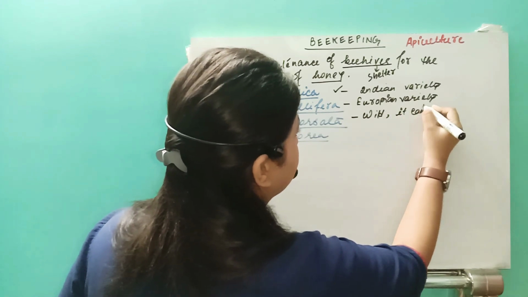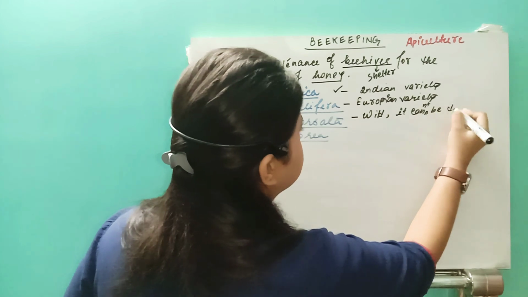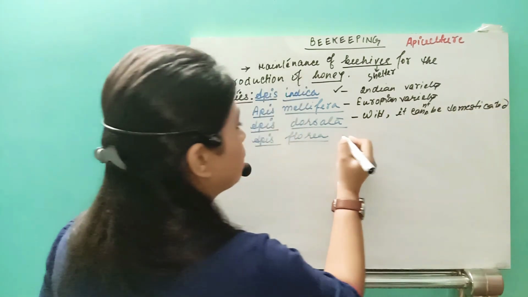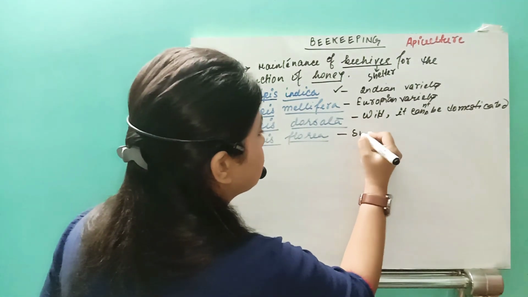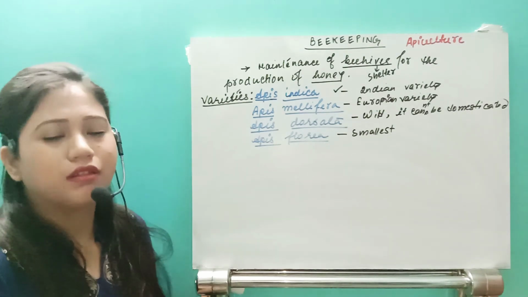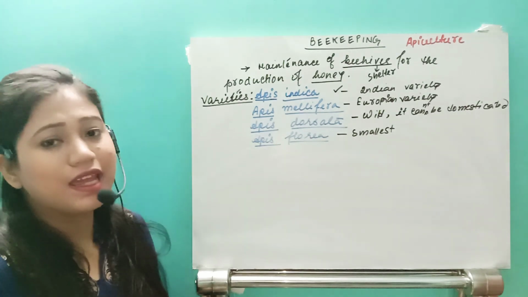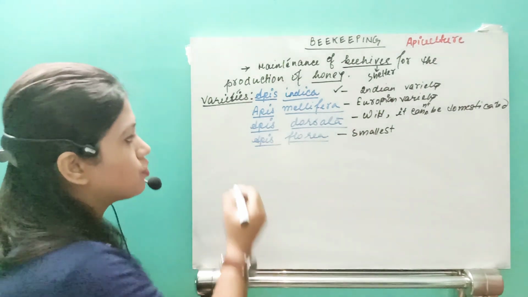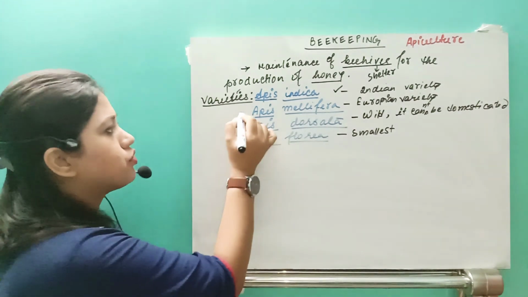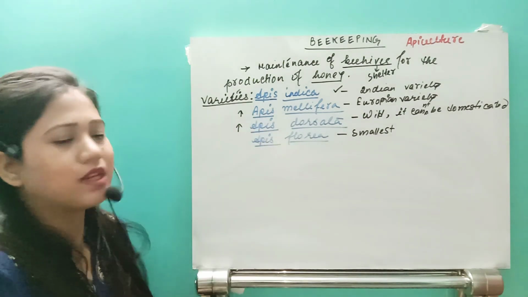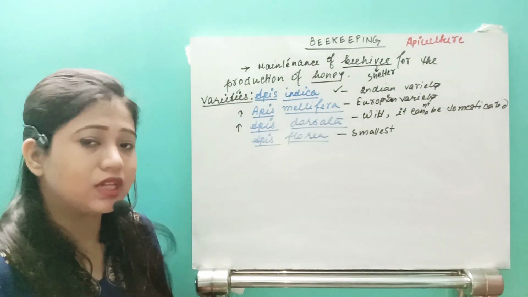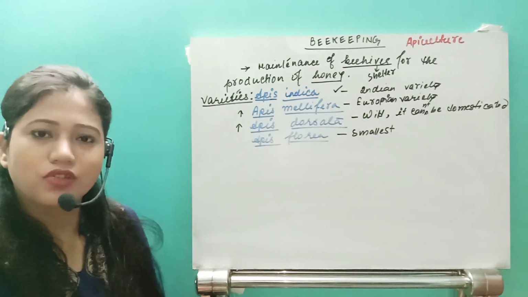Apis florea is the smallest honeybee, and its production is very low. Apis dorsata production is very high. Apis mellifera is also high, but it cannot adapt to the Indian humid climatic conditions. Apis indica's production is normal.